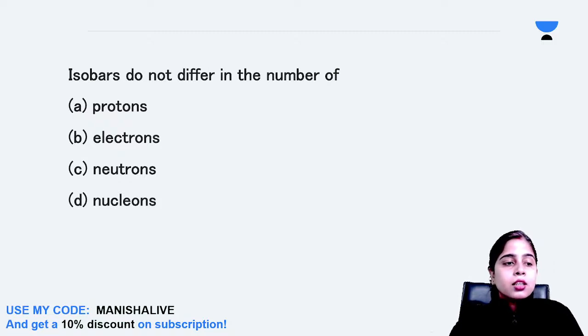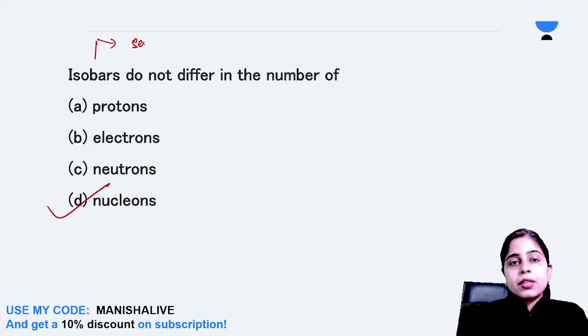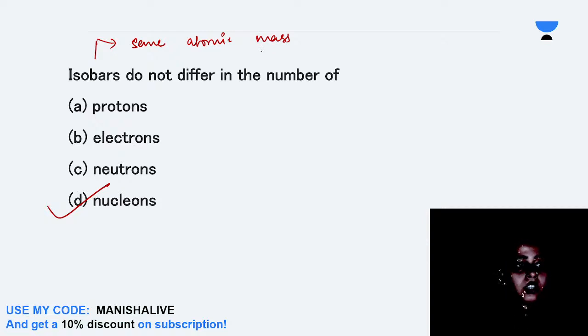Tell me fast. Okay, D. Very good Pranjal, well done. The correct answer is option number D, because isobars have same atomic mass. Yes, Pranjal got the answer. Very good.